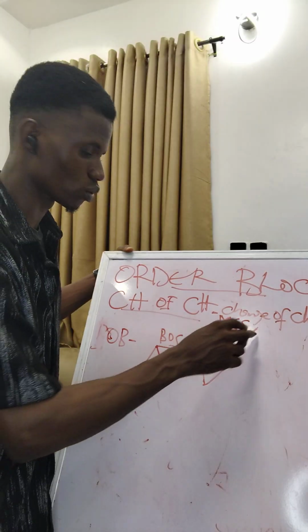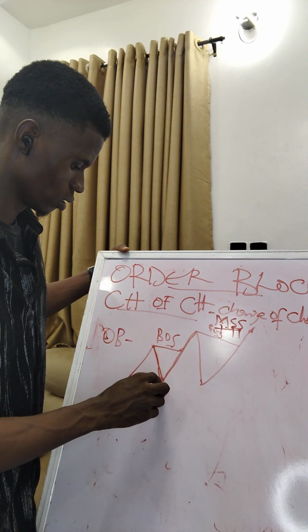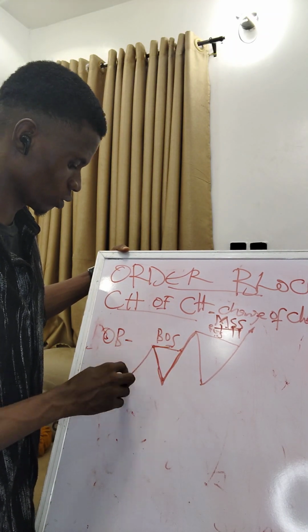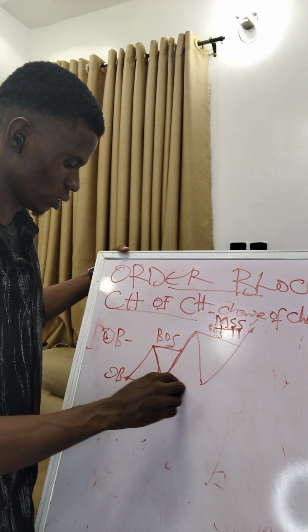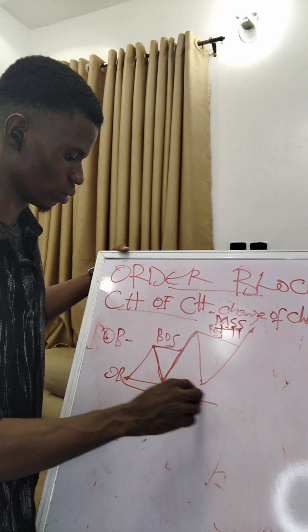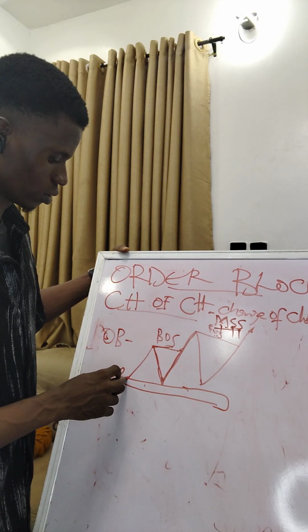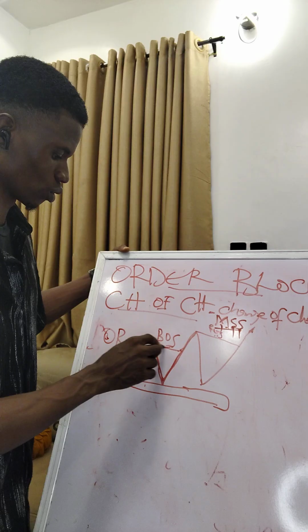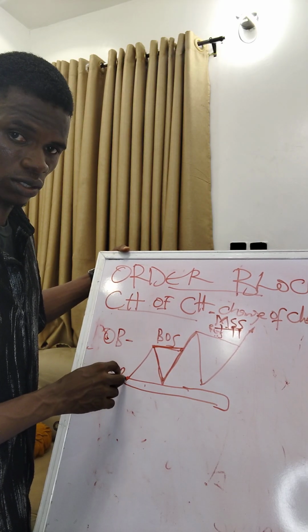Now your order block here, this is already a break of structure. So this zone here is your order block. You see it now. There's a break of structure that caused this order block.